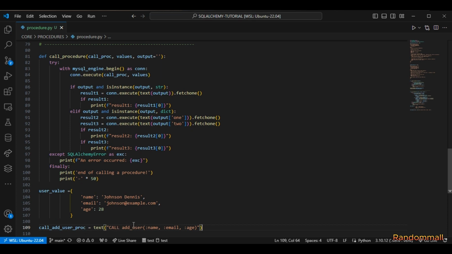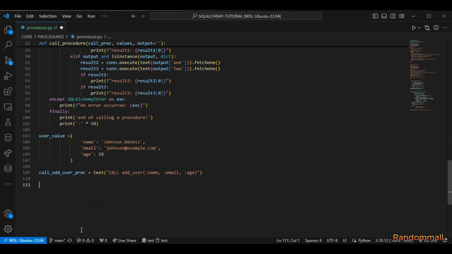We use the keyword call followed by the procedure name, passing all the values that the procedure is going to need. So the next thing we are going to do is call the procedure by using this function that we've created down here. We know that this add procedure is only going to take parameters as inputs, and it's not going to return any output.